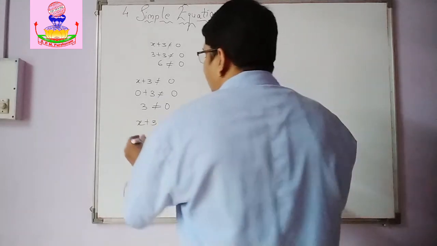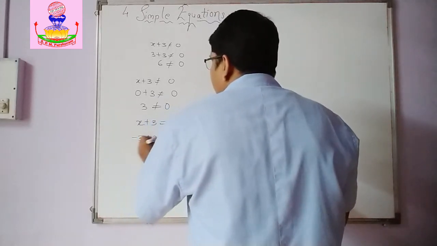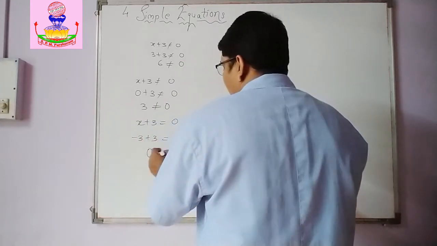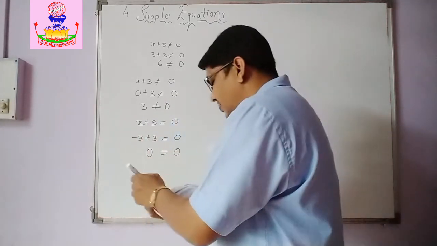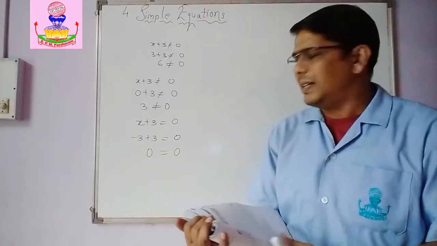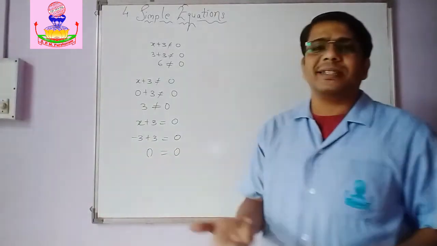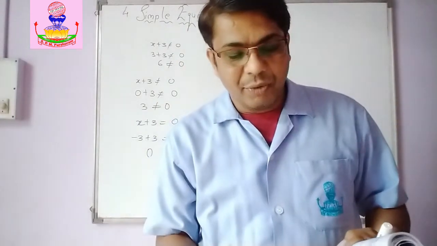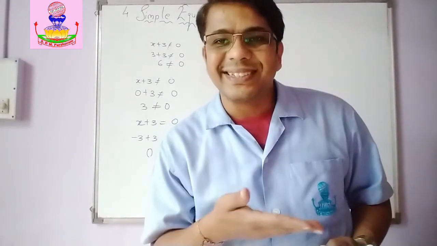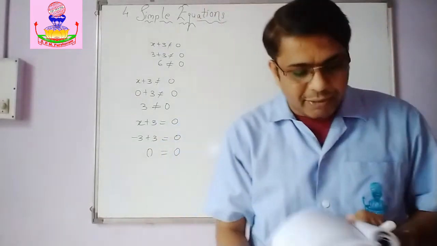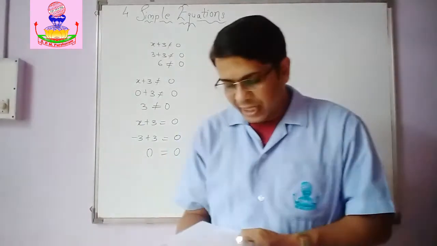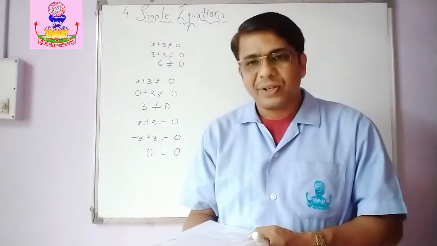And the value of x is minus 3. Now minus 3 plus 3 is 0, and 0 is equal to 0. So is the equation satisfied? Yes, LHS is equal to RHS. That means the equation is satisfied. And hence the answer is yes. Okay. So the remaining examples, 4th, 5th, 6th, 7th, 8th, 9th, 10th and 11th.